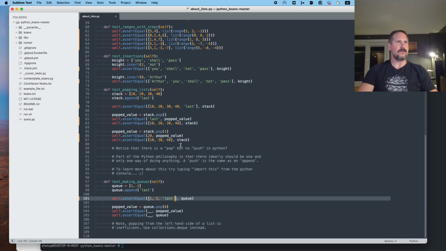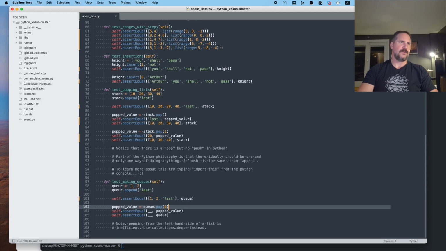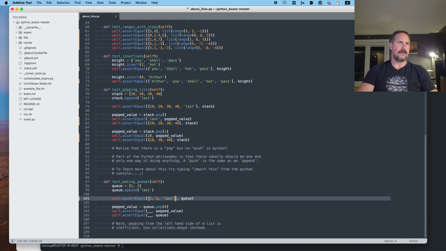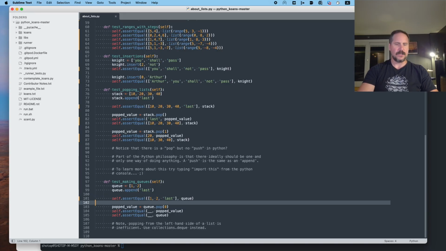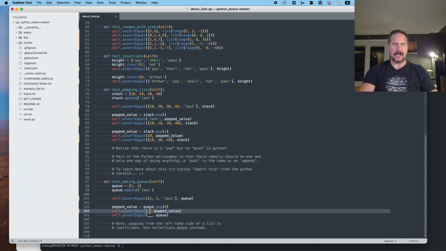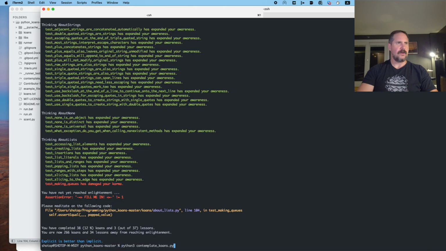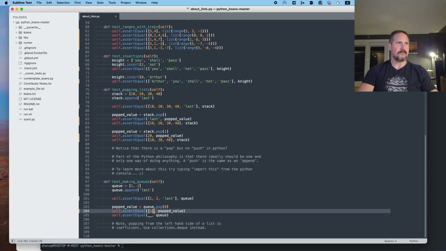Popped value equals Q pop 0. So we pop the value at the 0th index out, and I'm going to assume it is 1, or maybe it's a list with 1 inside. Let's see if that's the case. 104, that was not the case. So maybe it's just 1. Let's try that.